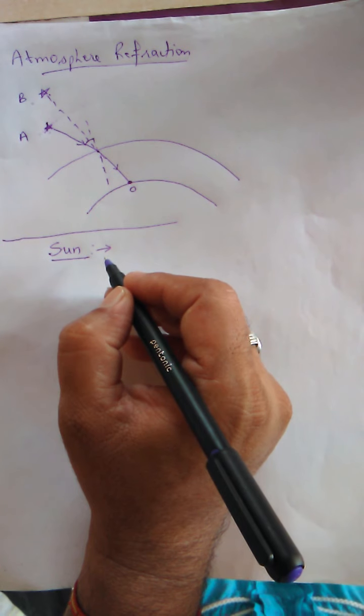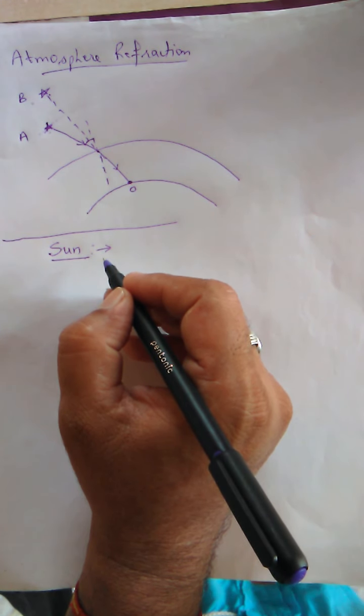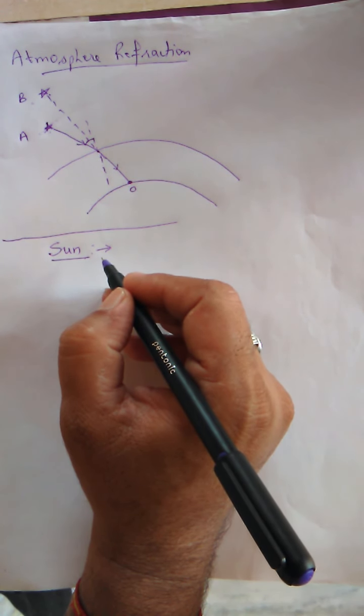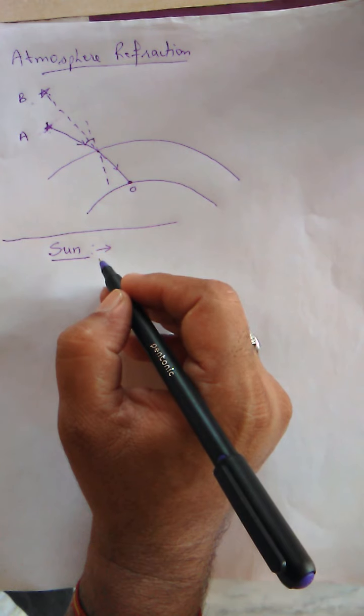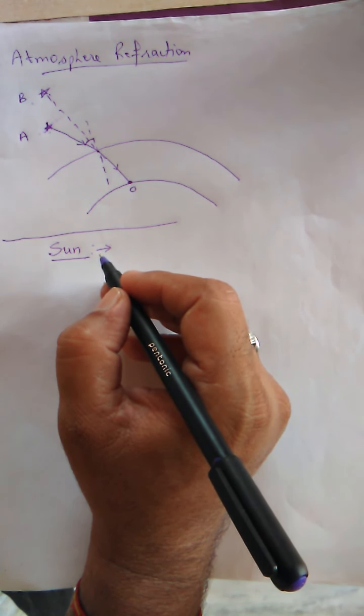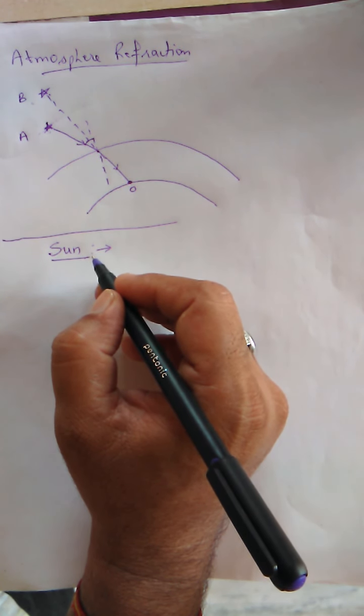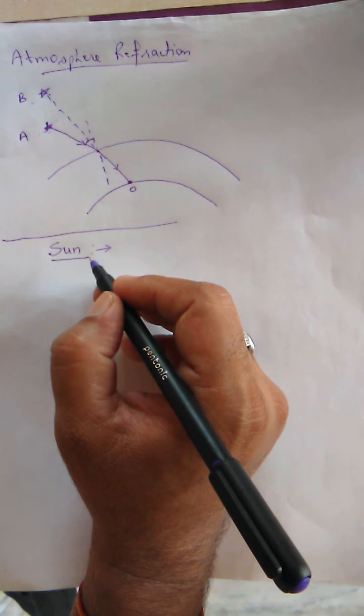What does it mean? What is the reason? The meaning of this is, the size of the sun for us is changing throughout the day.